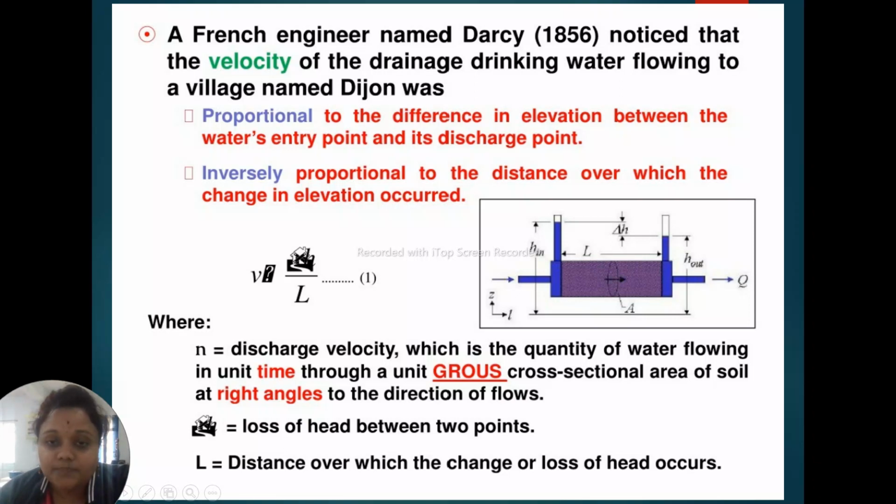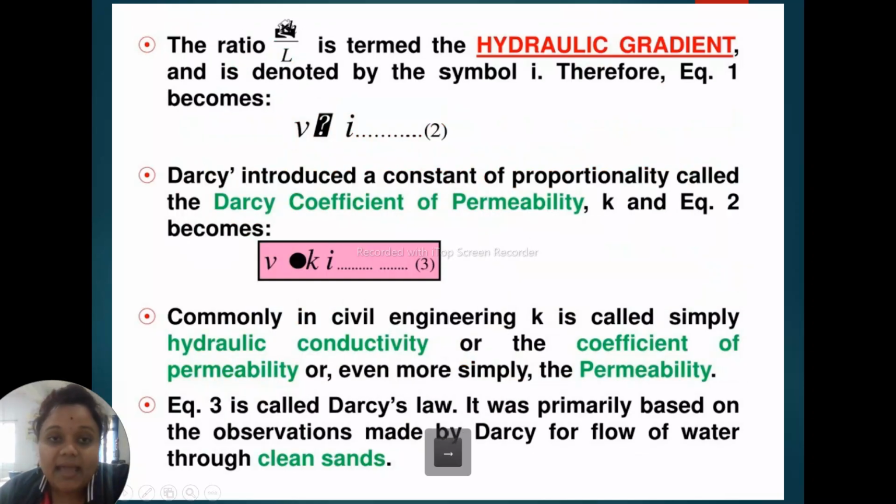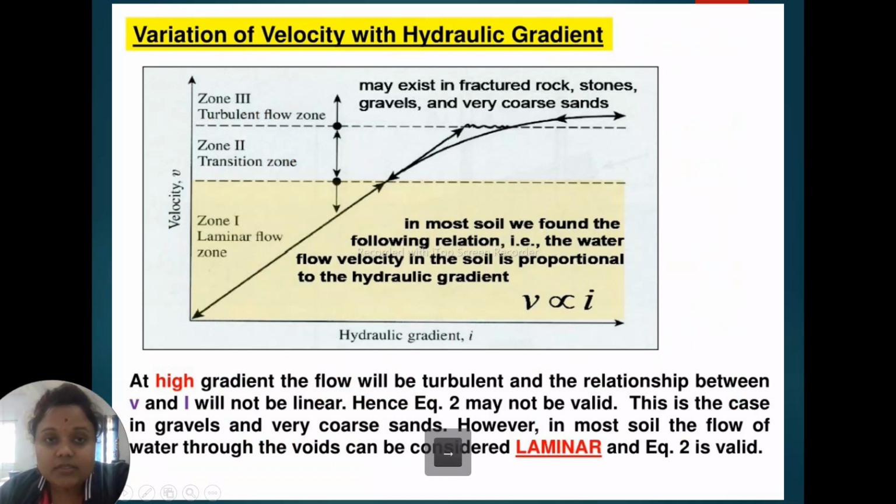I mean to say, if our head loss is large, then our hydraulic gradient i will be large. From this to this is the laminar flow, then the transition zone, and then the turbulent flow zone. And V is directly proportional to i.